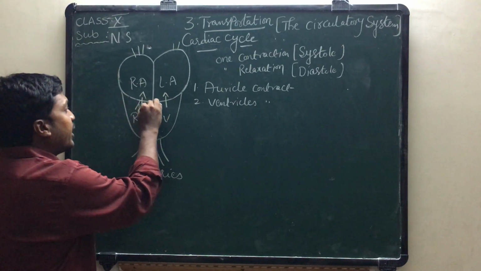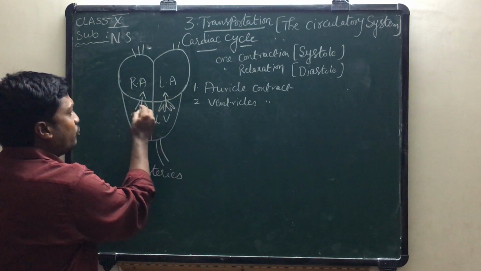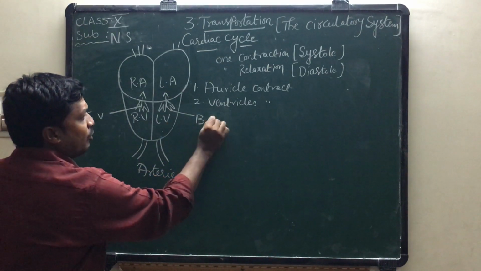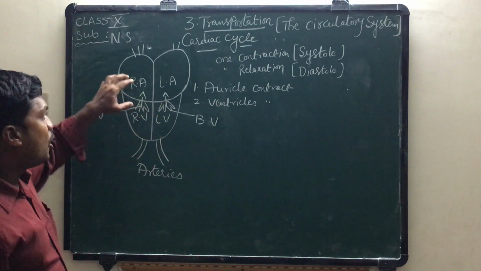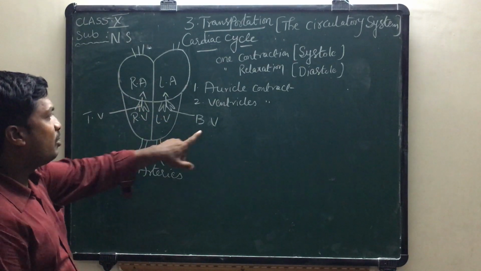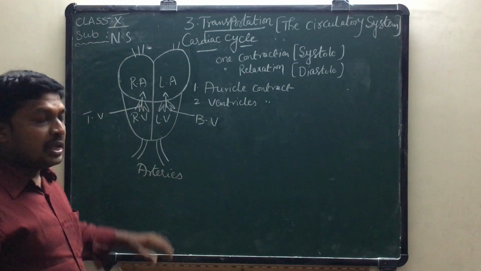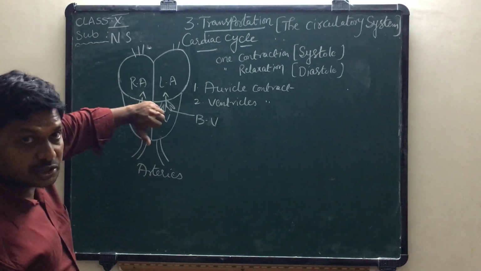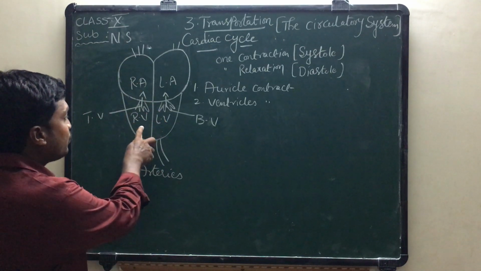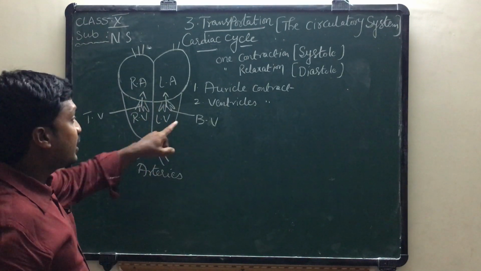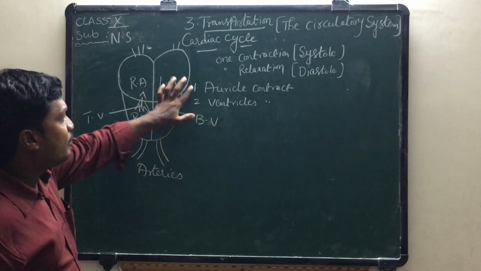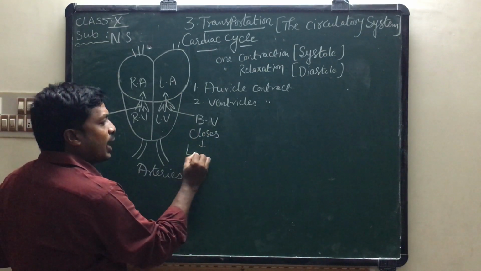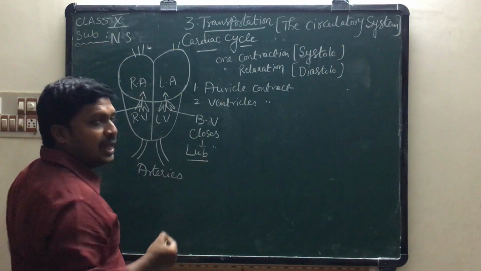But here we can find out valves. We know that. What are those valves? This one is tricuspid valve. This one is bicuspid valve. There are two valves in between of auricles and ventricles. One is tricuspid valve and the other is bicuspid valve. The blood present in the ventricles at the time of ventricular contraction wants to escape from ventricles to auricles, but here tricuspid valve and bicuspid valve close forcefully and produce a sharp sound called lub.